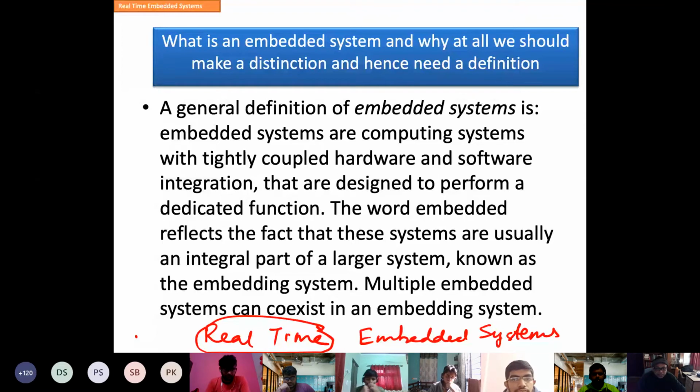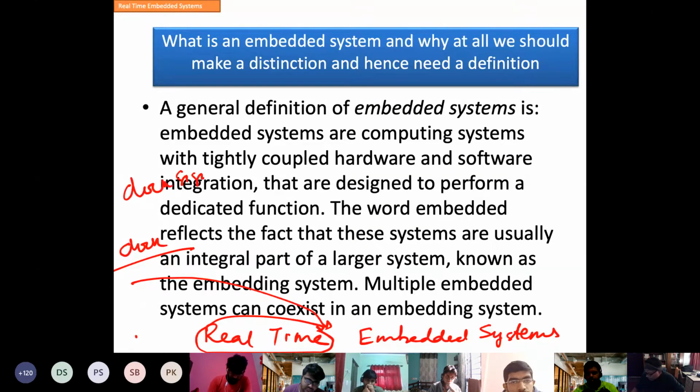I shall tell you that you do this within 10 minutes. So that's real time. You have to work within 10 minutes. So most of the embedded systems are real time. They are clocked, so the time comes from a clock. This clock signal, which is synchronized with most of the digital systems, makes it real time.